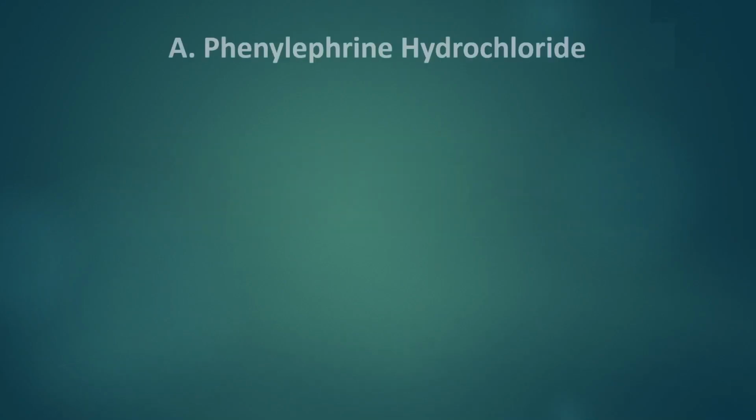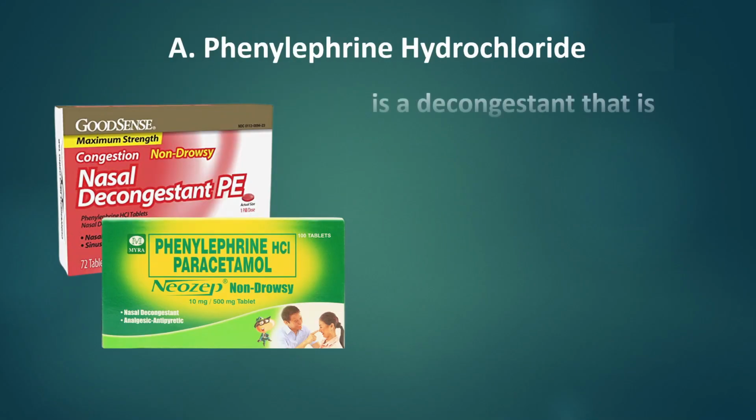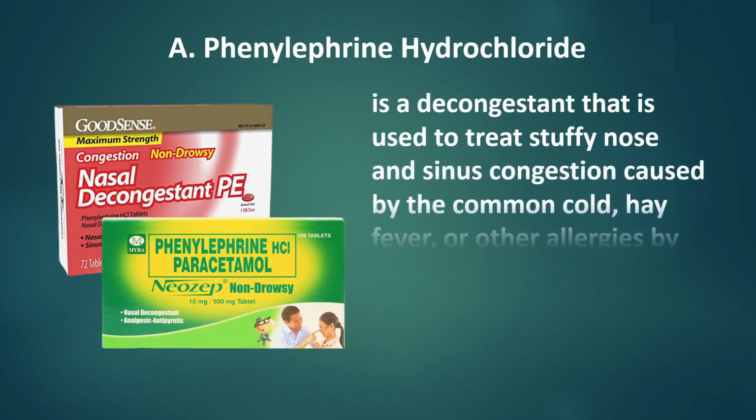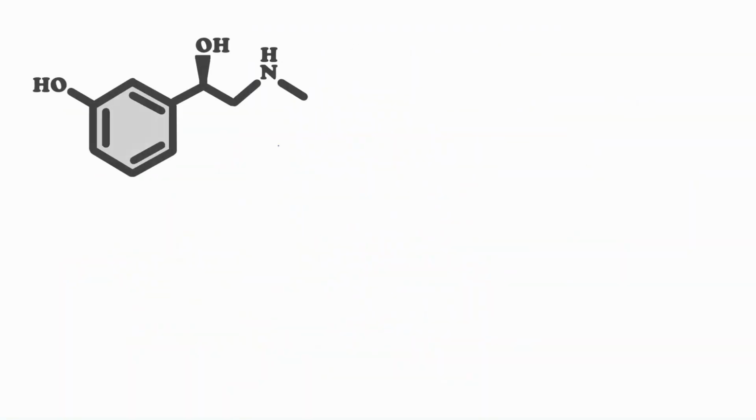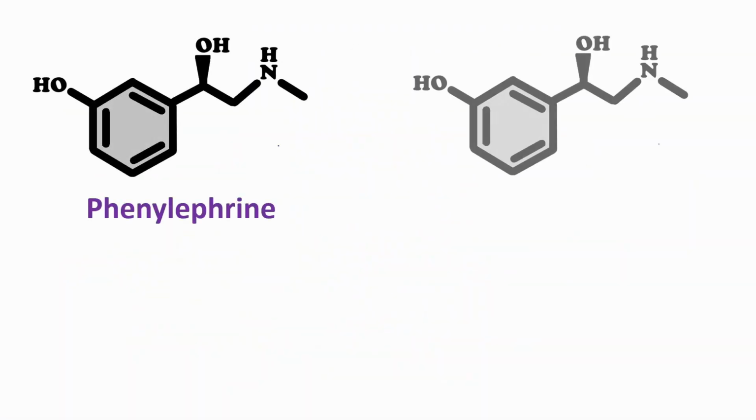Rationale for incorrect answers. Phenylephrine hydrochloride is a decongestant that is used to treat stuffy nose and sinus congestion caused by the common cold, hay fever, or other allergies by shrinking blood vessels in the nasal passages. It is chemically related to epinephrine. This is the structure of phenylephrine. Compared to epinephrine, it has an extra OH group.